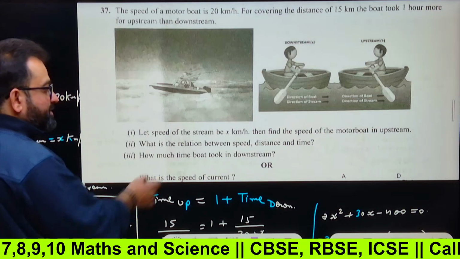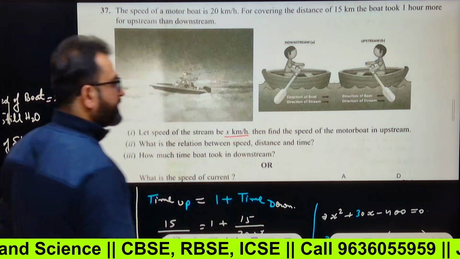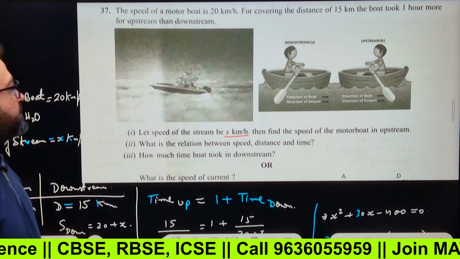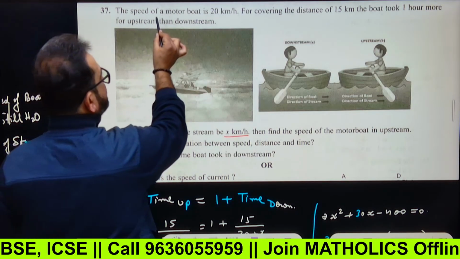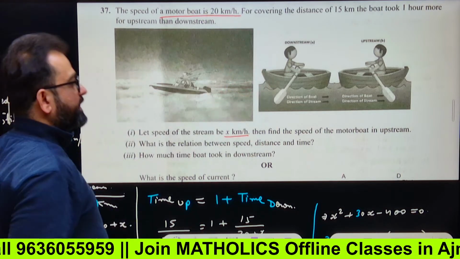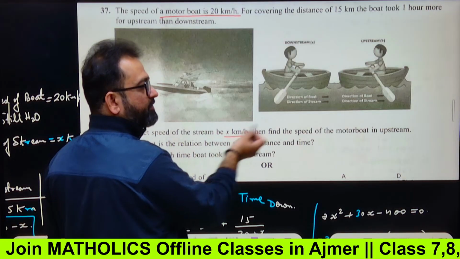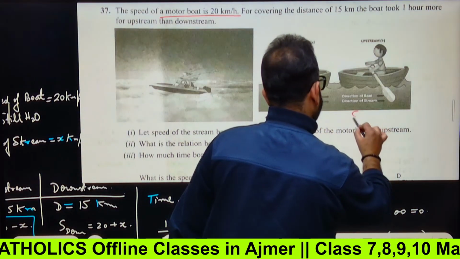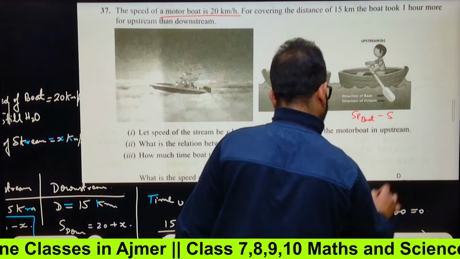Let speed of the stream be x km per hour. Then find the speed of the motorboat in upstream. See, speed of stream is x and speed of motorboat in normal still water, stagnant water, is 20 km per hour. So speed of boat minus speed of stream will be in upstream.